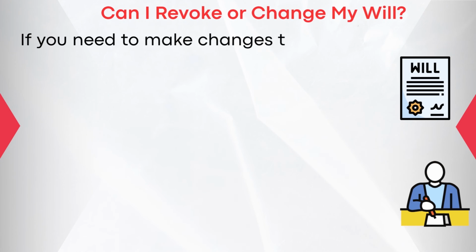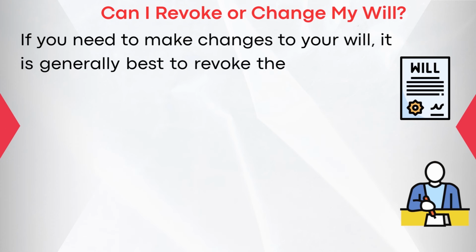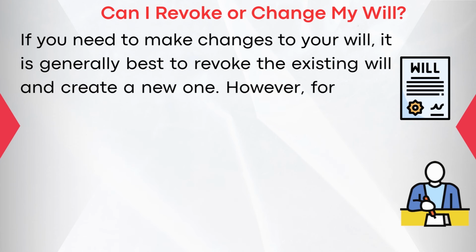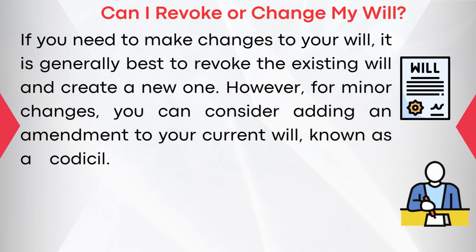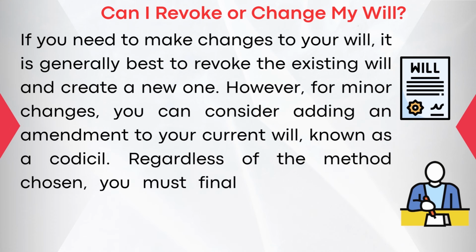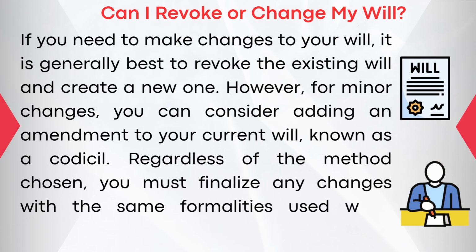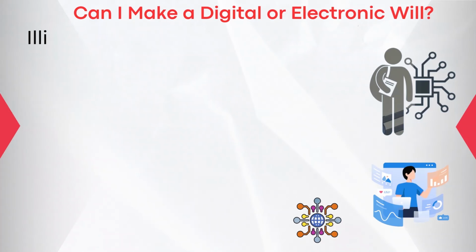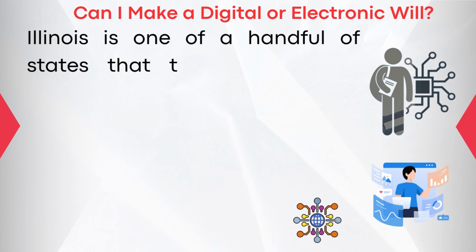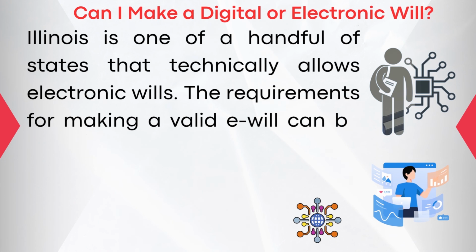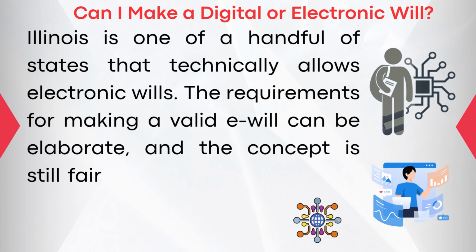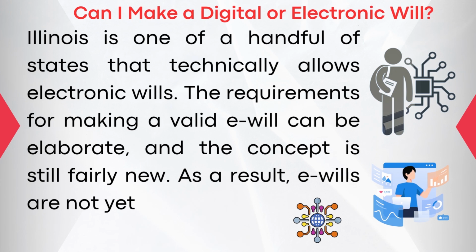If you need to make changes to your will, it is generally best to revoke the existing will and create a new one. However, for minor changes, you can consider adding an amendment to your current will known as a codicil. Regardless of the method chosen, you must finalize any changes with the same formalities used when creating your original will. Can I make a digital or electronic will? Illinois is one of a handful of states that technically allows electronic wills. The requirements for making a valid e-will can be elaborate, and the concept is still fairly new. As a result, e-wills are not yet widespread.